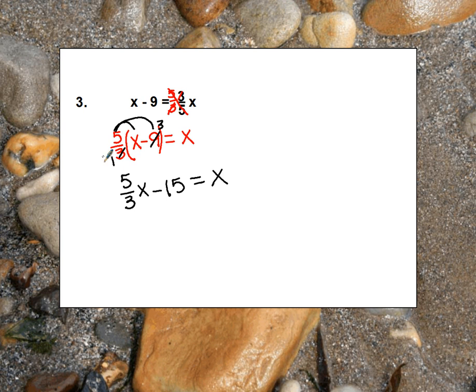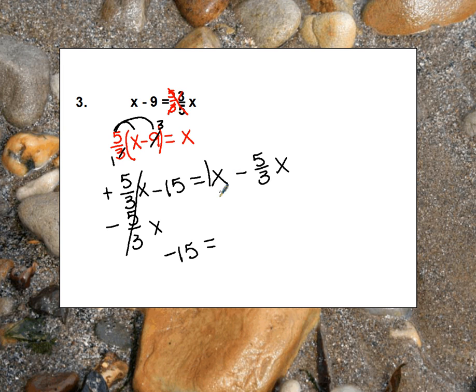And let's go ahead and get rid of our 5/3 x. Right now it's positive. So let's subtract 5/3 x from this side and subtract 5/3 x from the right side. That leaves me just a negative 15. And then this is a 1x.